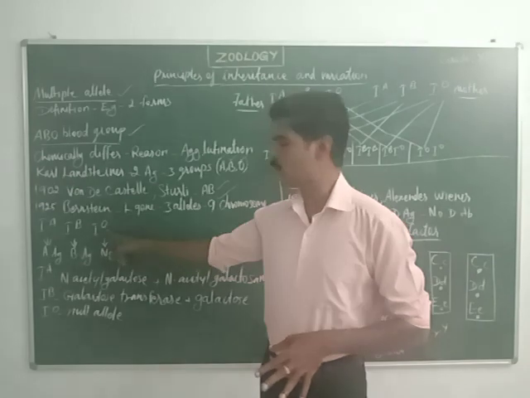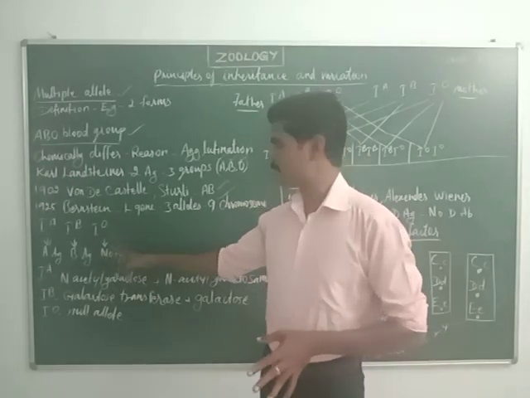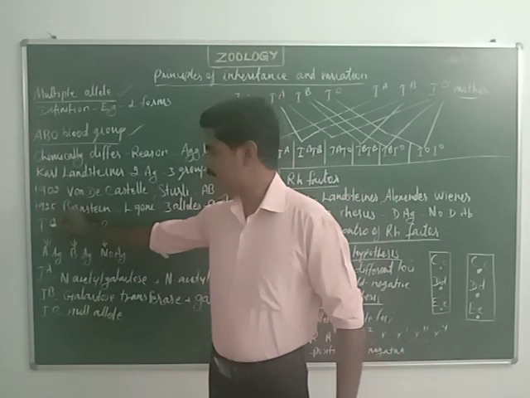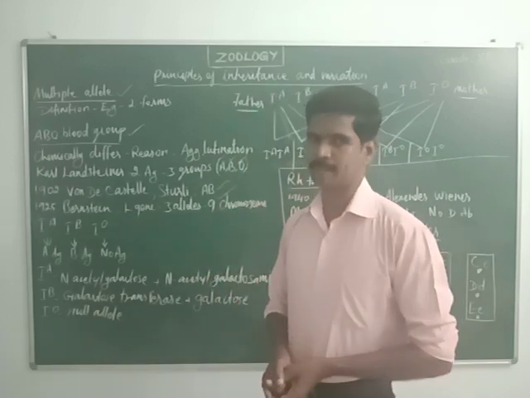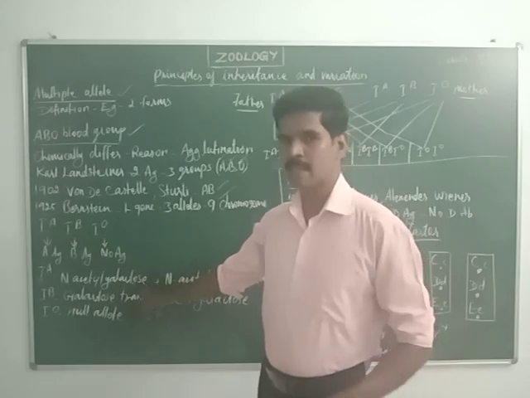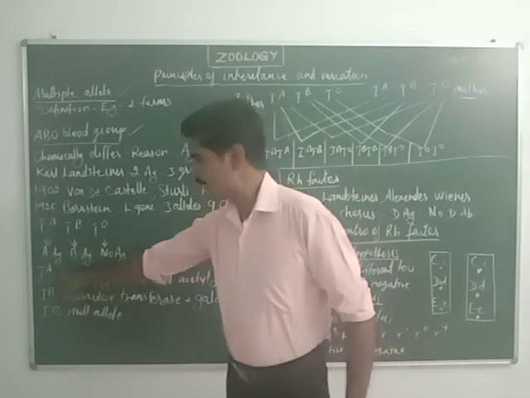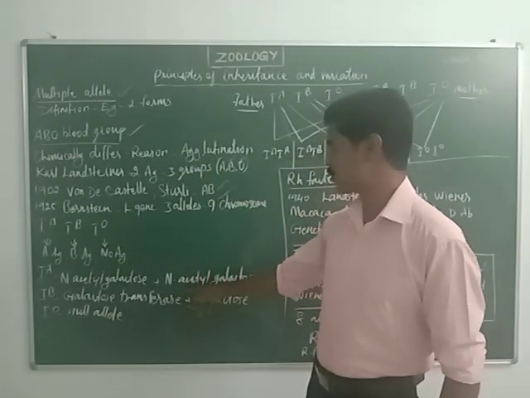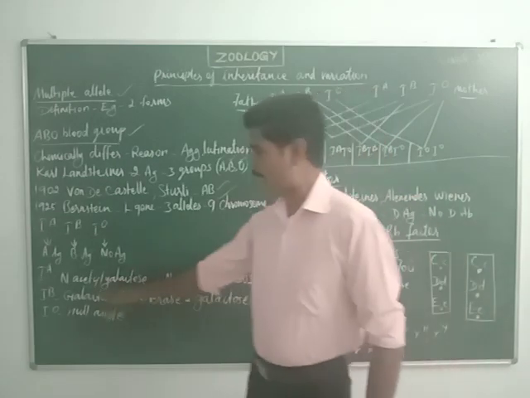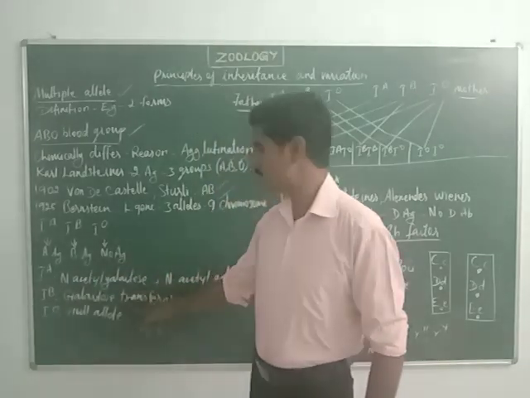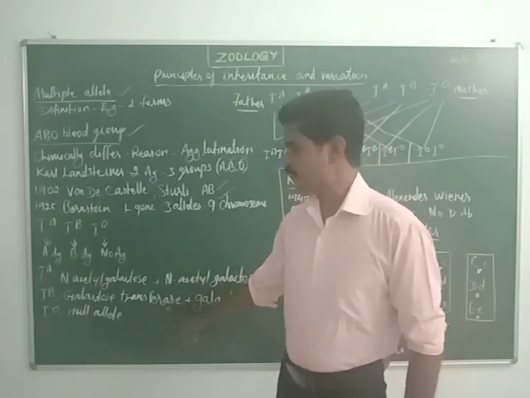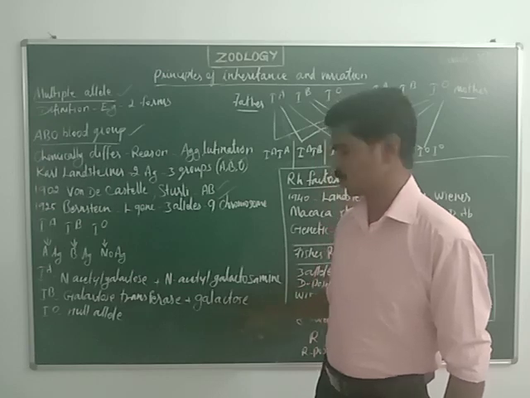Then, the IA allele produces one enzyme, N-acetyl galactosamine transferase, which adds N-acetyl galactosamine. The IB allele produces the enzyme galactose transferase, and it adds galactose.